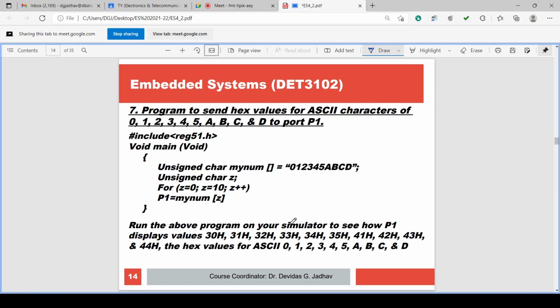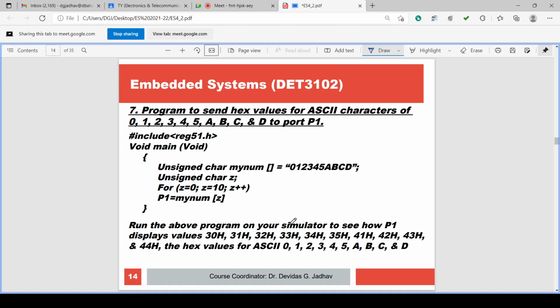Then the program to send the hex values of ASCII characters. As we know, ASCII characters are characters of the American Standard Code for Information Interchange. These are 128, 256, and these are coded in binary. Now if ASCII character 0 is there, its hex code is 30H.